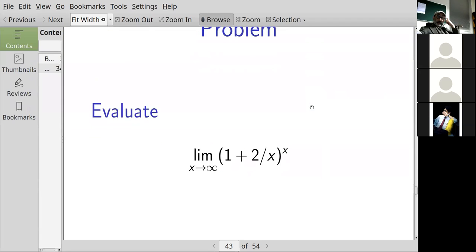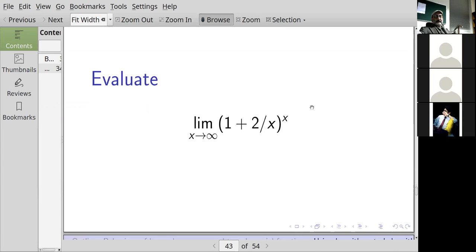Okay. What about this one? The limit as x goes to infinity of 1 plus 2 over x, to the x. Okay, how would you do this? 2 times e? Yeah, that's a reasonable guess. It should be e to the power 2, e squared. How would you do this problem? Take y of x equal to 1 plus 2 over x to the x, and then use the same procedure. Either we will end up with e squared or 2. Yeah, so probably e squared.